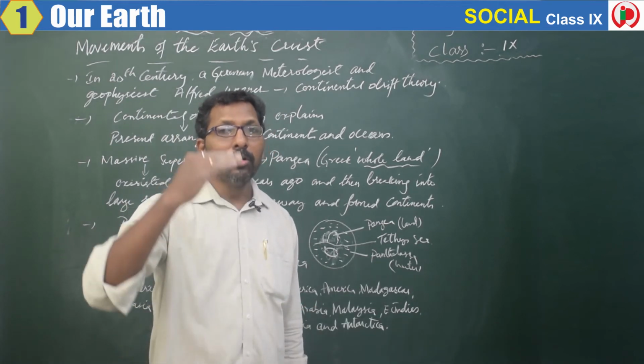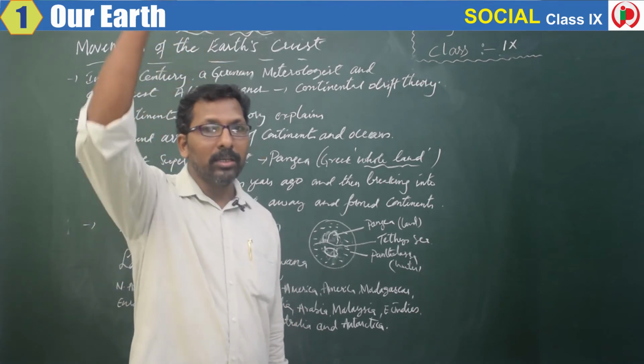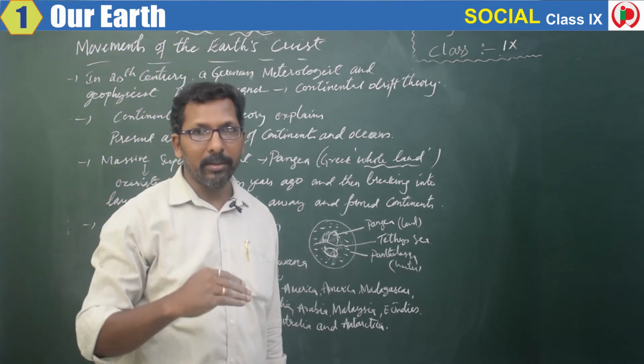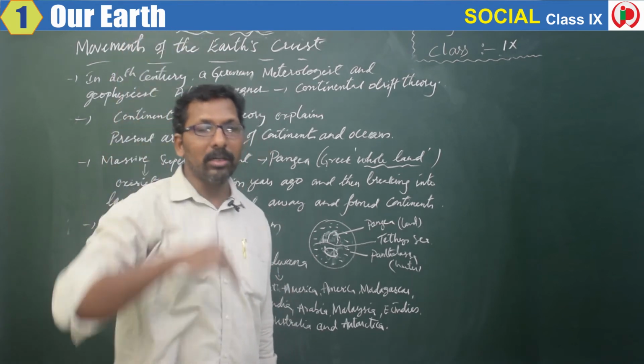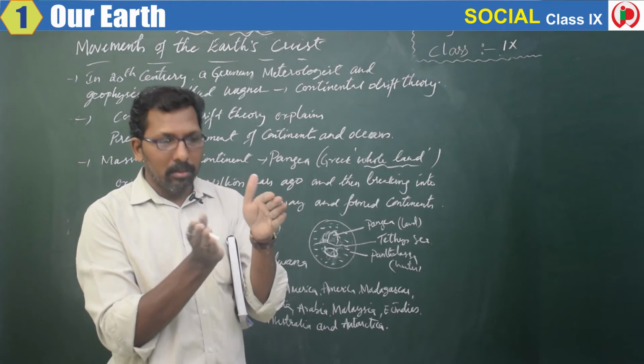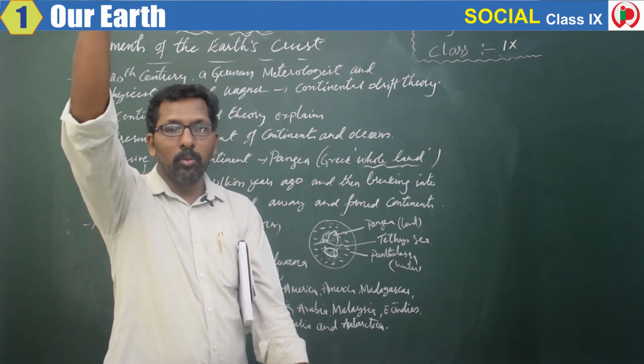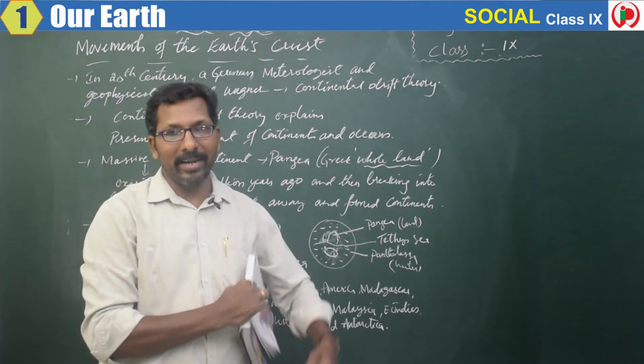India moved to the northeast direction. When Gondwana and Laurasia collided with each other, at that time India moved towards the northeast.